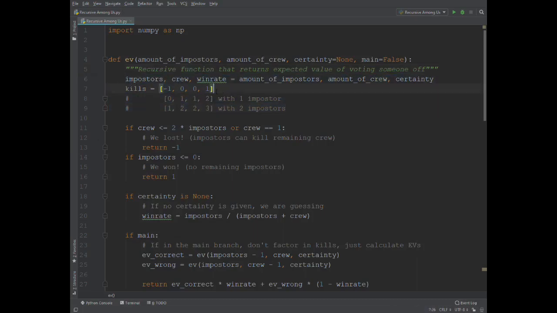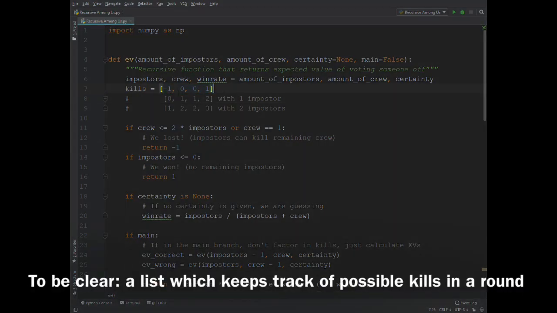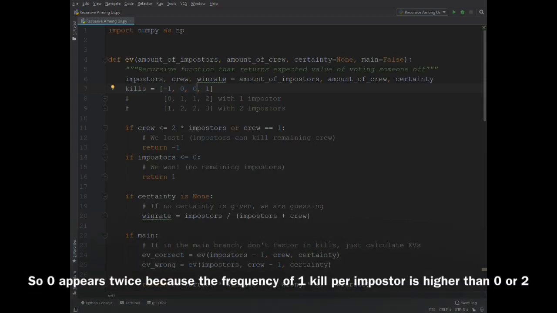The one thing I'd like to draw attention to is this kills array, or list, I guess it's called in Python. As you see, 0 comes in twice. The reason I have that is because getting 1 kill for 1 imposter is more likely than getting 0 kills or 2 kills for 1 imposter.